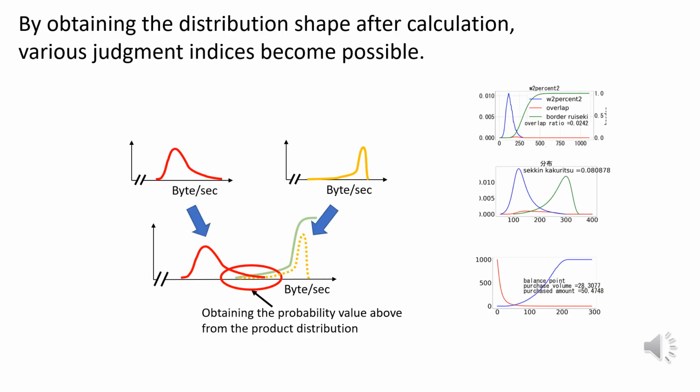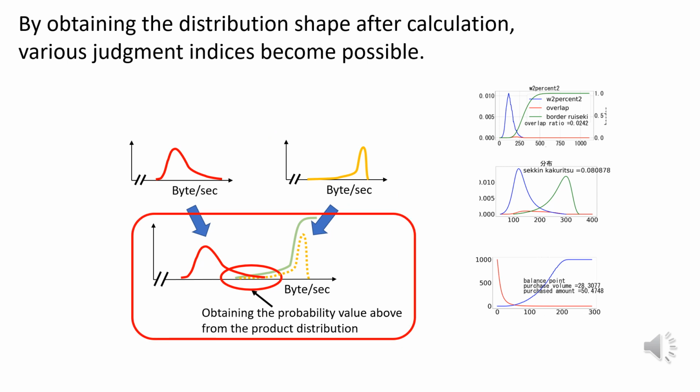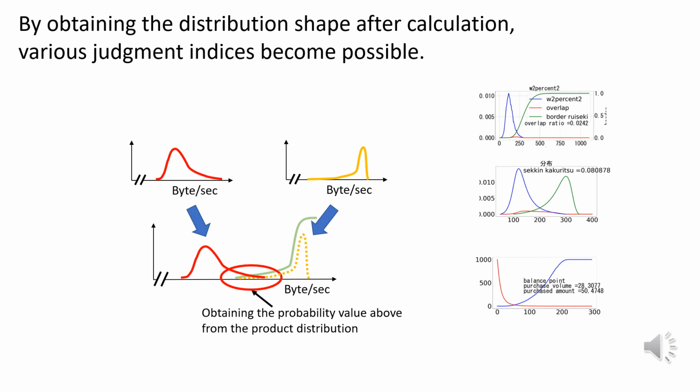Obtaining the distribution shape after calculation makes it possible to use various judgment indicators. For example, by obtaining a distribution with performance as a parameter and a distribution with the target as a parameter in the same unit, the product of the probability distribution of performance and the cumulative distribution of the target has an area that is the probability that performance exceeds the target. This is a distribution that determines the probability that performance actually exceeds the target.